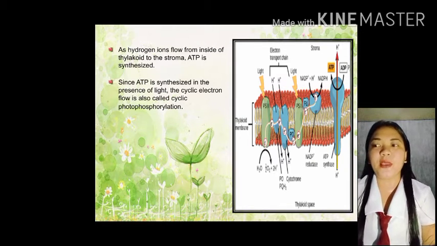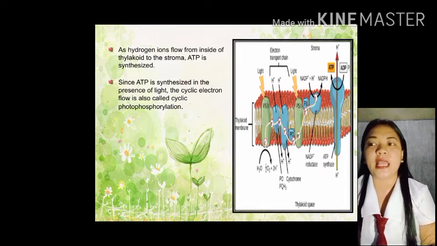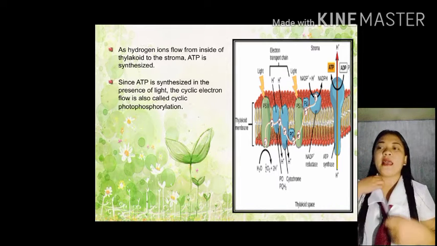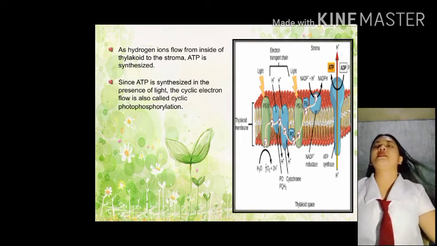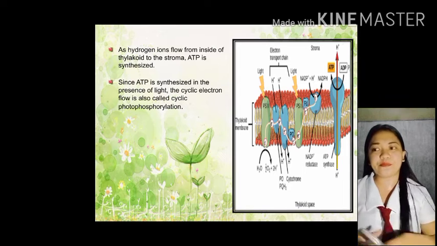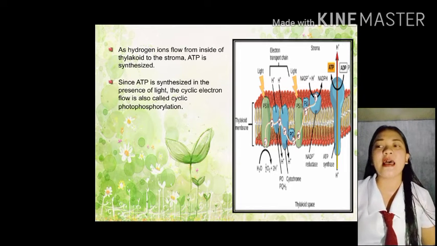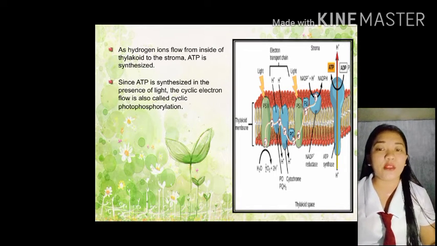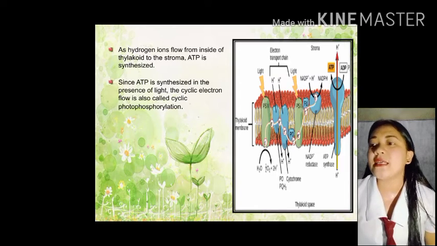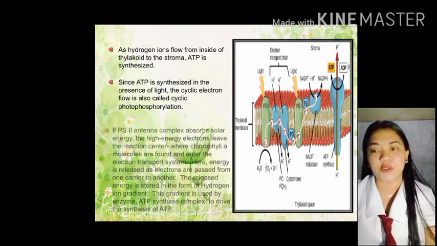Since ATP is synthesized in the presence of light, the cyclic electron flow is also called cyclic photophosphorylation. Yan. Yung si ATP nga po, siya po ay may presence na ng light. And dito sa cyclic electron flow na to, tinatawag din siya na cyclic photophosphorylation.